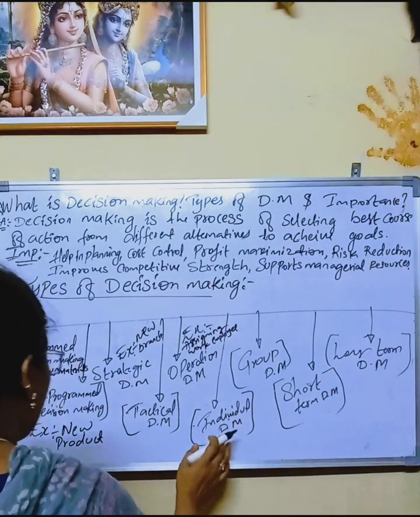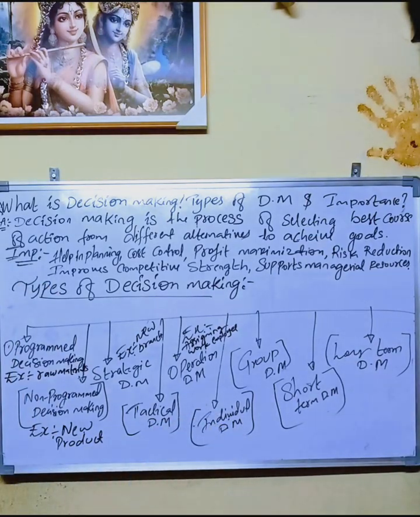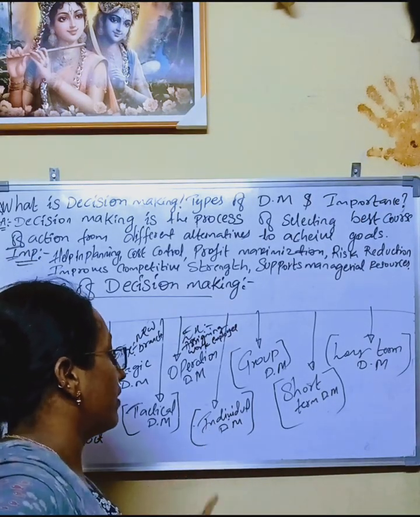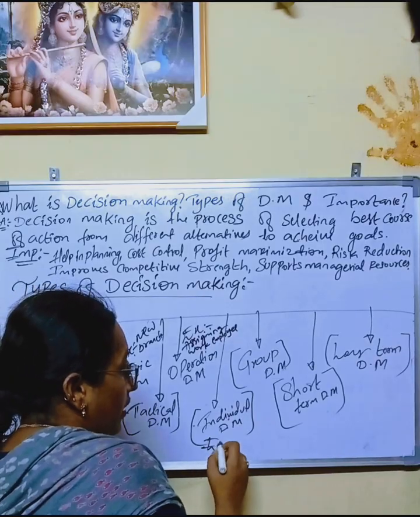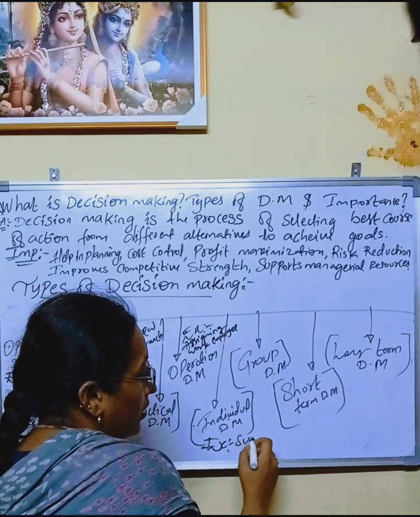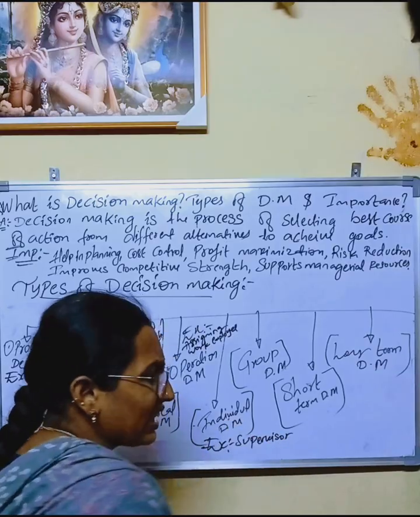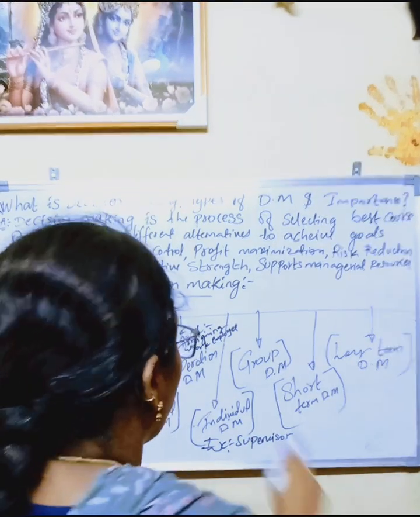Individual decision making is nothing but allocating the duties by the lower level or mid level people. For example, allocating duties by a supervisor comes under individual decision making.